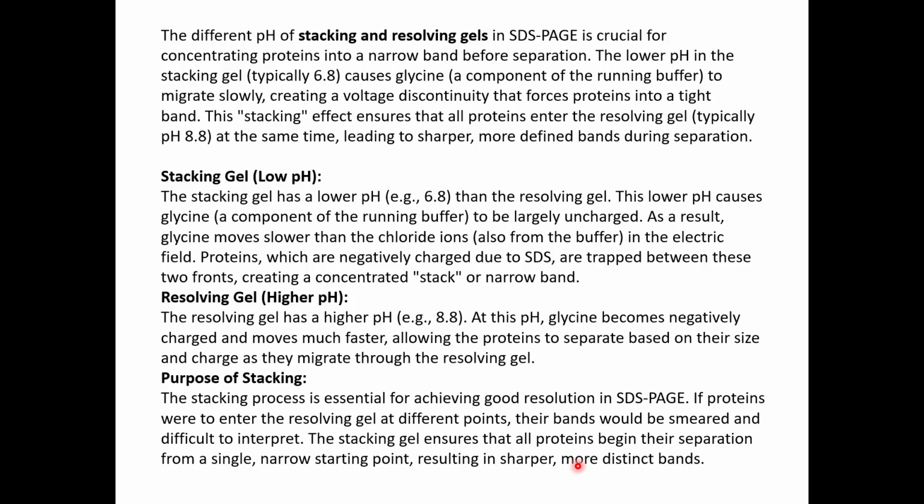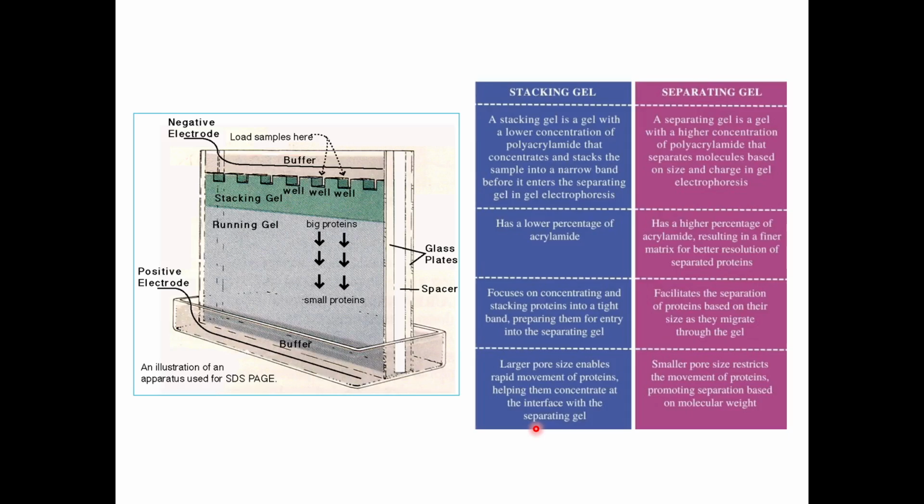All small proteins of the same size will go together instead of lagging because of the different distances which would have been there in the beginning if you would have not used proper stacking. So that is the reason it is also important to ensure that you maintain the size of the stacking.